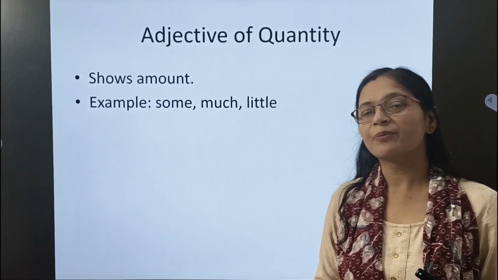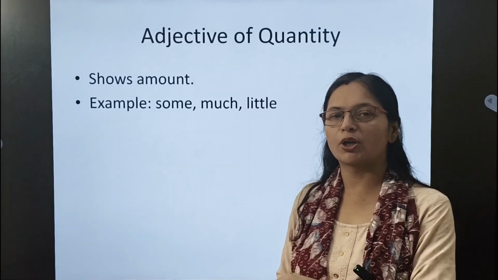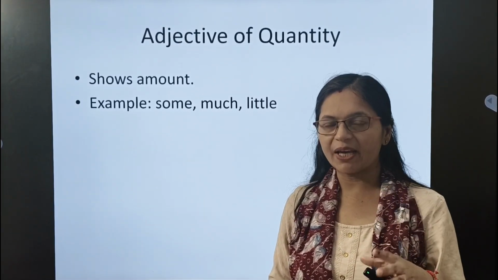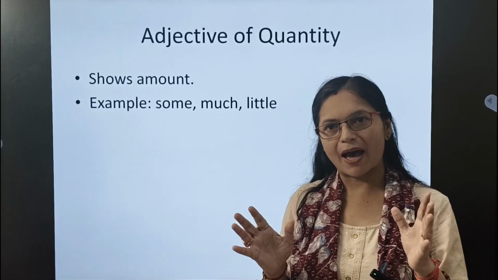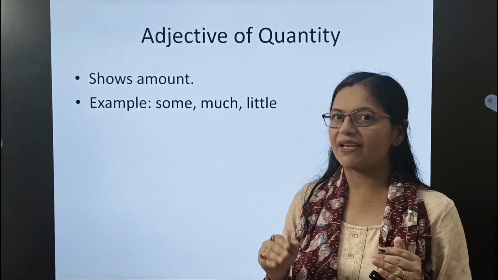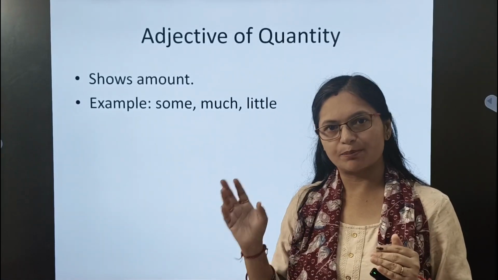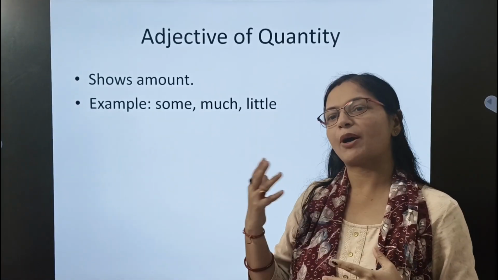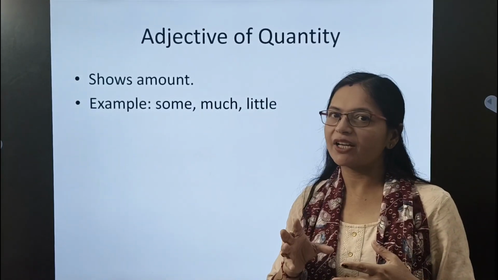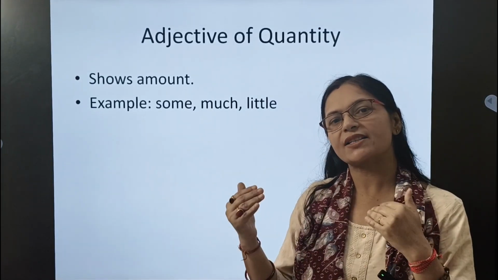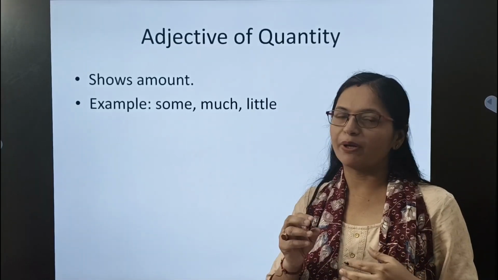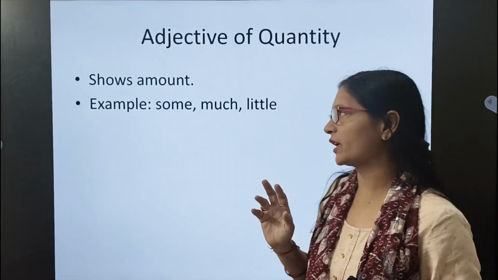For example, if I say I have few books, this few is what? Adjective of quantity, because it is giving us an amount, an assumption, and it is placed before a noun, that is books, and it talks more about how many books I have. It is not giving us the exact figure, but an assumption, an amount, so that is why it becomes adjective of quantity.